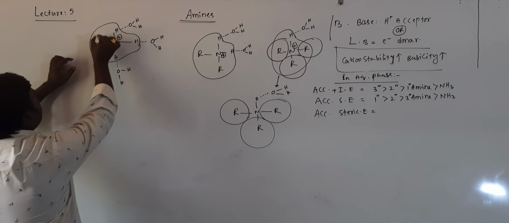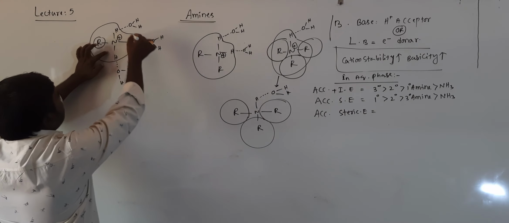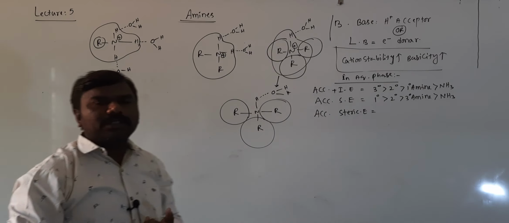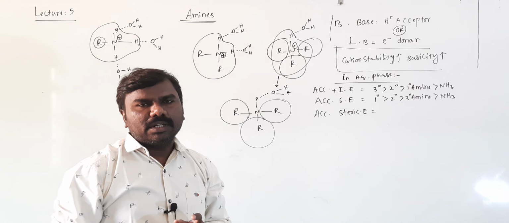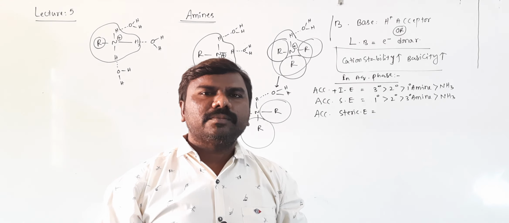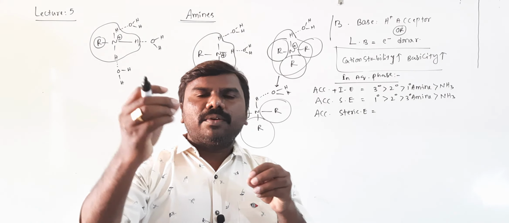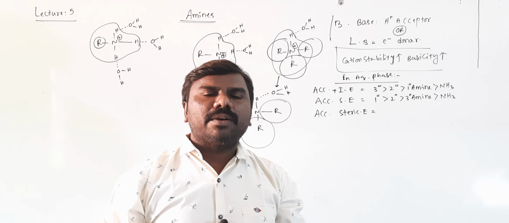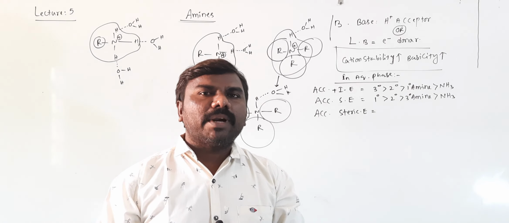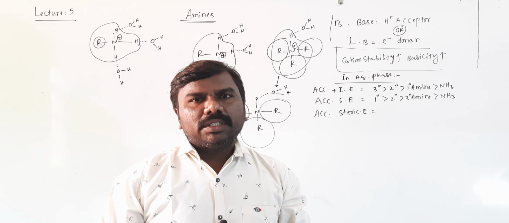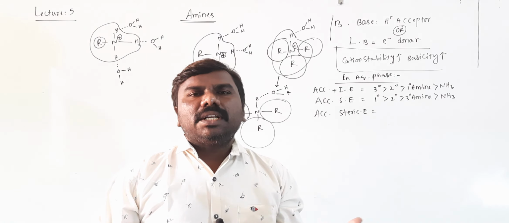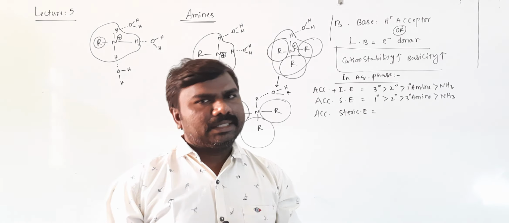Here only one alkyl group, smaller one. The remaining space is okay. Then easy to form which one? That is hydrogen bonds. Right? In tertiary there are 3 big alkyl groups on the nitrogen atom. Then to form hydrogen bond with hydrogen or nitrogen in tertiary amines is very difficult, the whole space is occupied by the big alkyl group. So there is no hydrogen bond possible, hence stability less. Stability less means basicity also less.